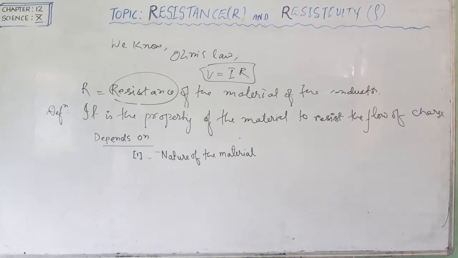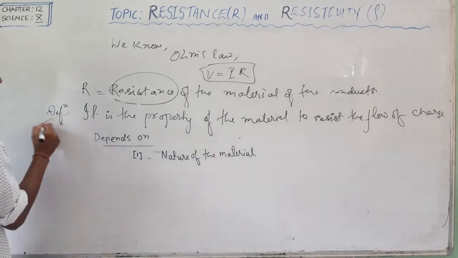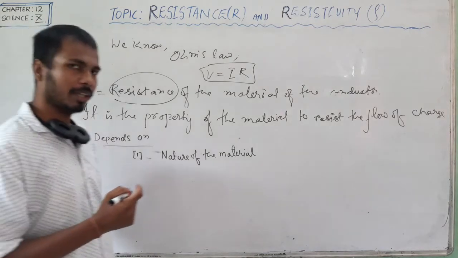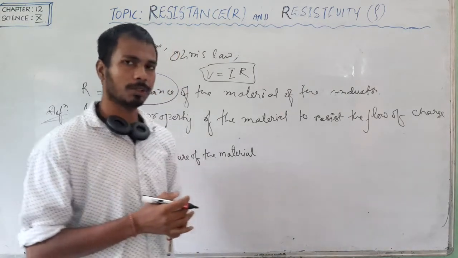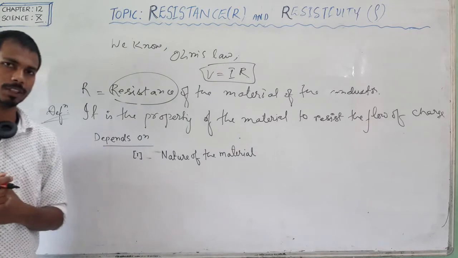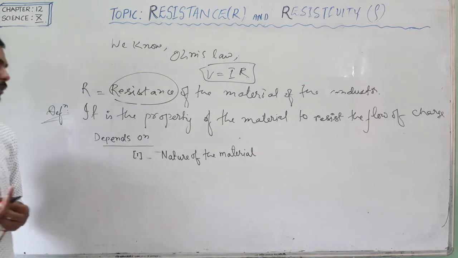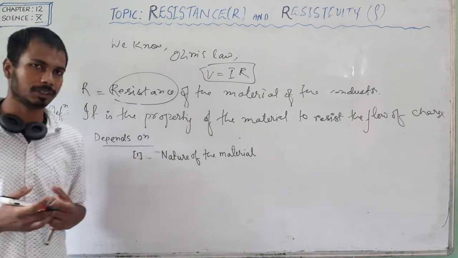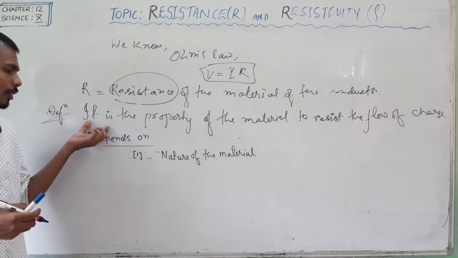Now see, class, the definition is: it is the property of the material to resist the flow of charge. This is the definition of resistance, as I have already explained. So write this definition.